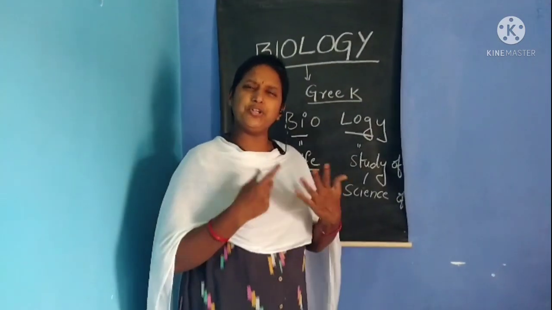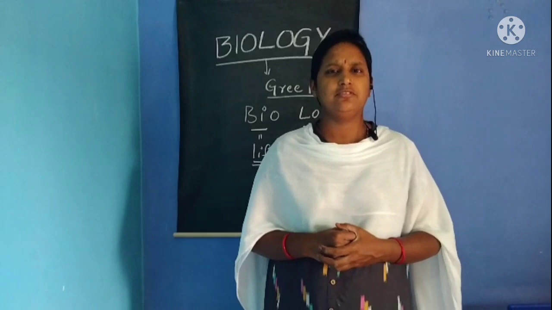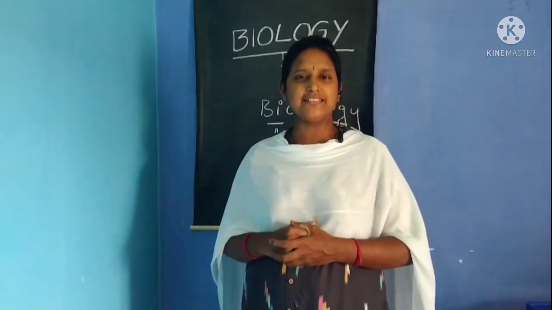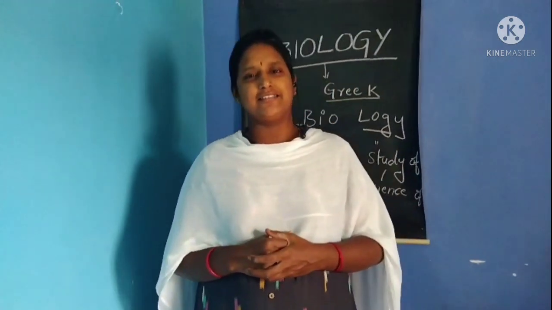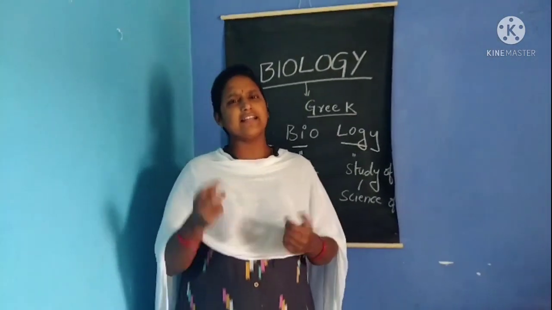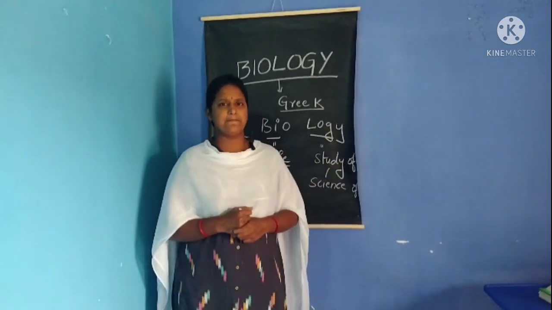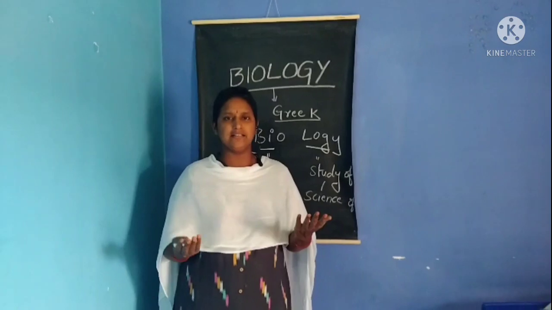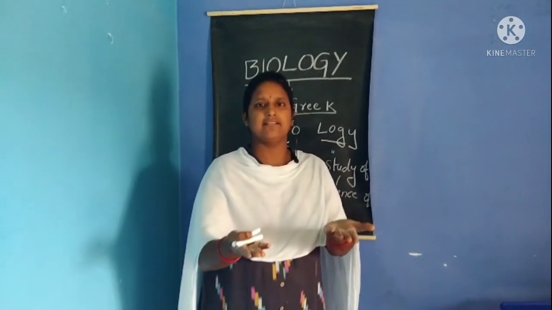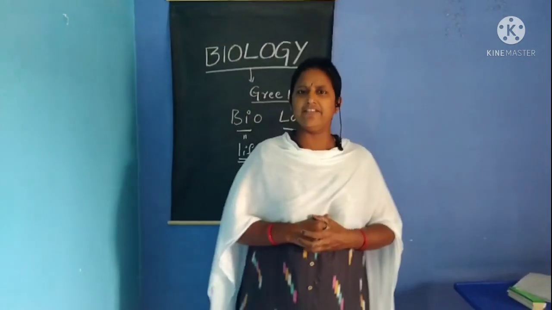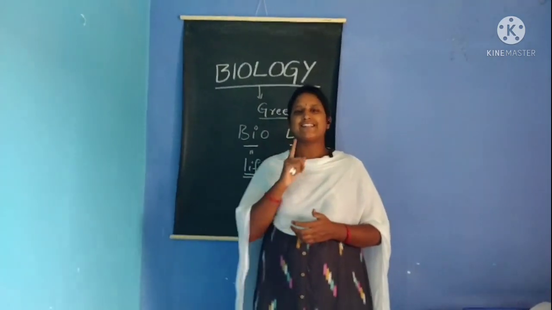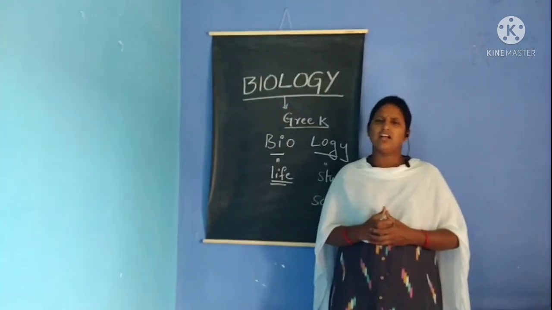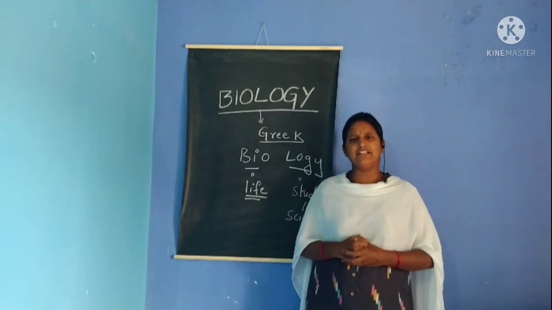Then, what do you mean by life? Have you heard about living things? Yes, very good. How can you say that they are living things? For example, you are there, I am here. Are we living things? Yes, very good. How are you able to say it is a living thing?